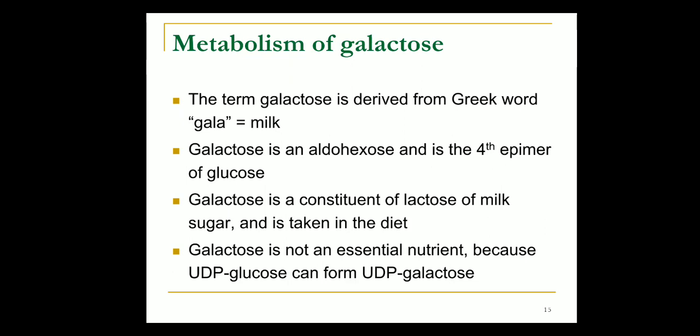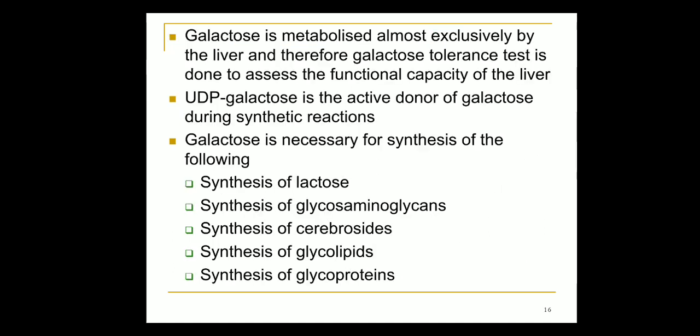Next we'll see the metabolism of galactose. Gala means milk. It is the 4th epimer of glucose. What are epimers? What are anomers? Again, make a note on that. Galactose is a constituent of lactose in milk and it is taken in the diet. It is not an essential nutrient because UDP glucose can form UDP galactose also, so you don't necessarily have to consume galactose.